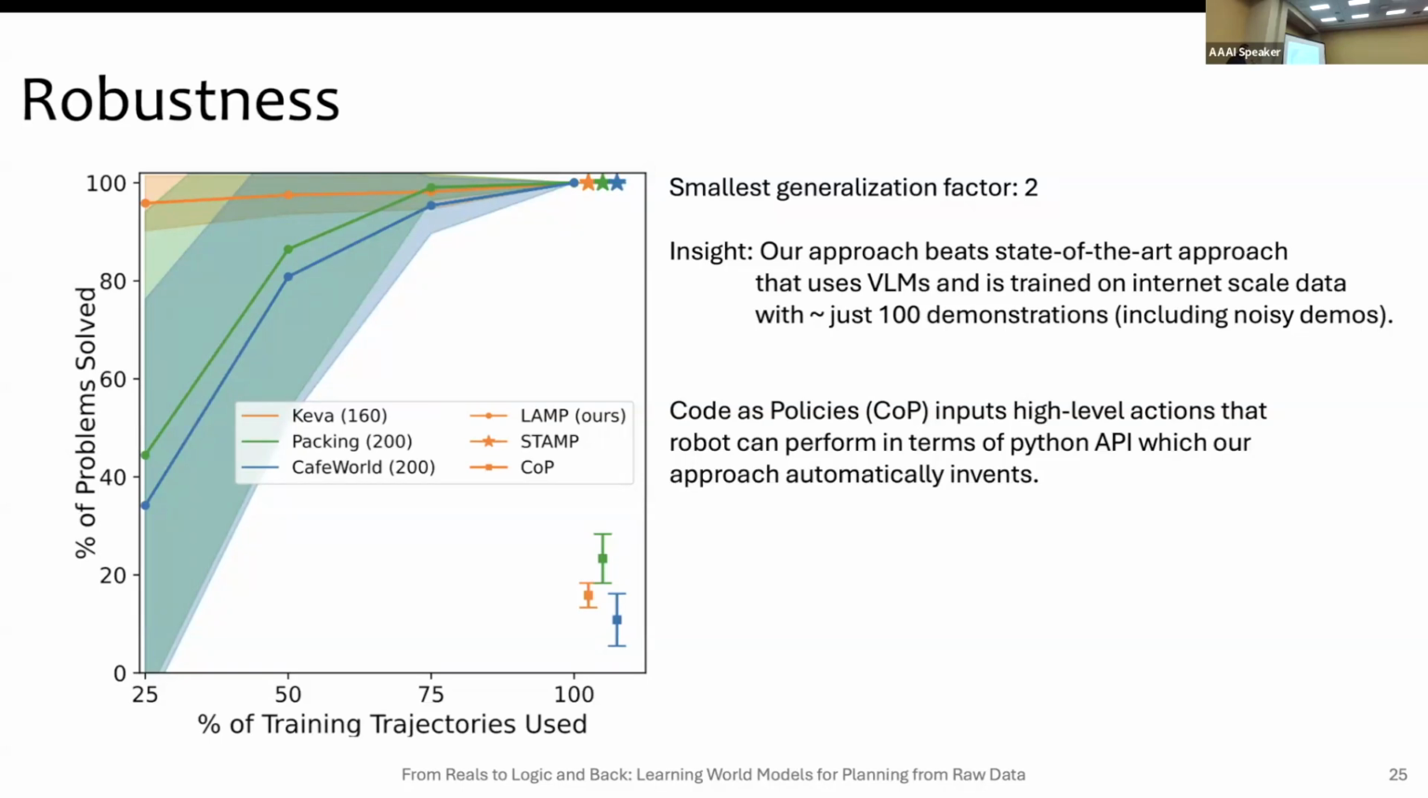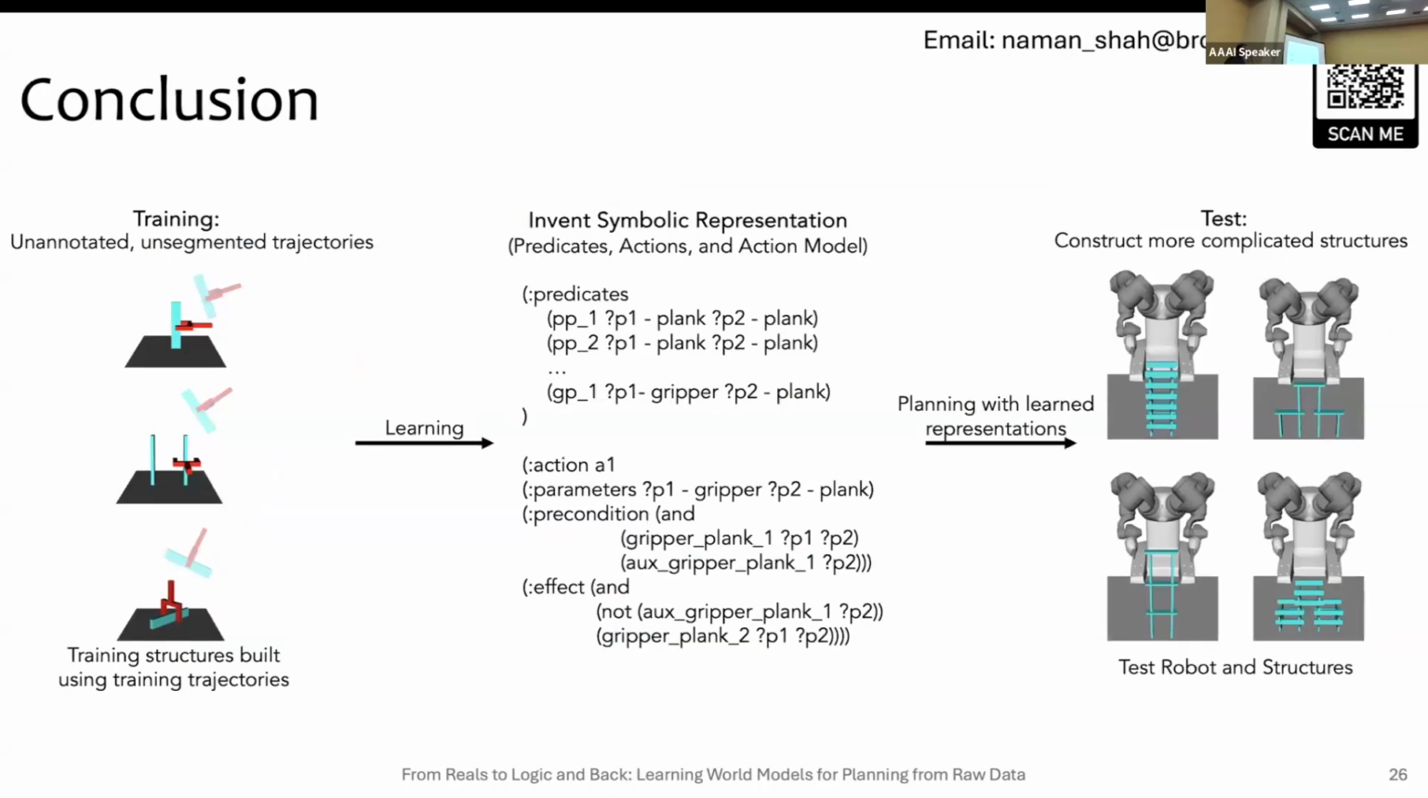So yeah. Finally, this is the conclusion. We start with a very low number of trajectories with a small number of objects. We learn these action models and relations, and then we can scale up to generalize to much more complex problems with a very high number of objects. Thank you.